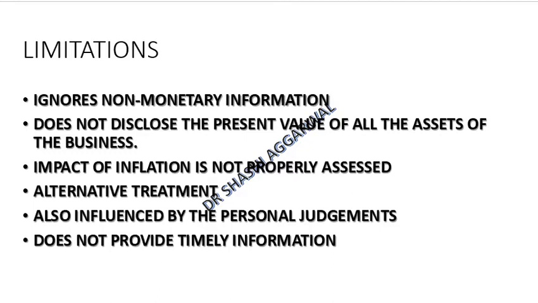But accounting has certain limitations also, because the information disclosed in accounting is only what we can express in monetary terms. The items which we cannot express in monetary terms, like the quality, dedication and honesty of the staff, are not recorded in the accounting books, though they play a vital role in the financial performance of the organization. It also does not disclose the present value of all the assets of the business, because they are recorded at cost. They don't depict the market value.